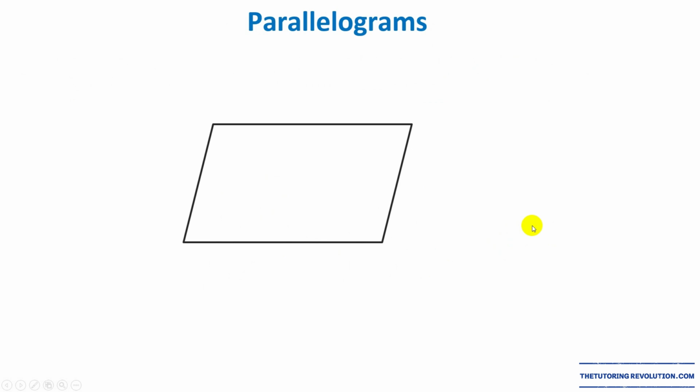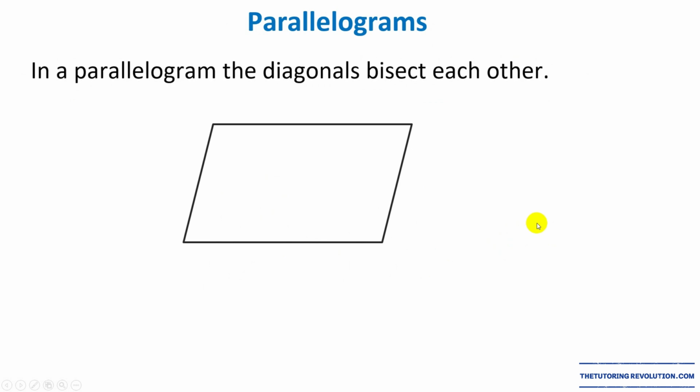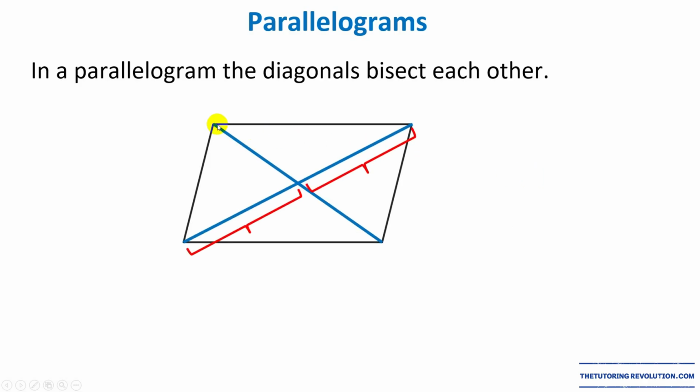Now, let's go into diagonals. In a parallelogram, the diagonals bisect each other, meaning they cut each other in half. So we have one diagonal and another diagonal. So this diagonal here is going to cut this one in half. So this portion and this portion are going to measure the same, and vice versa. This diagonal is also going to bisect this other diagonal. You see, this segment and this segment are congruent. They measure the same.